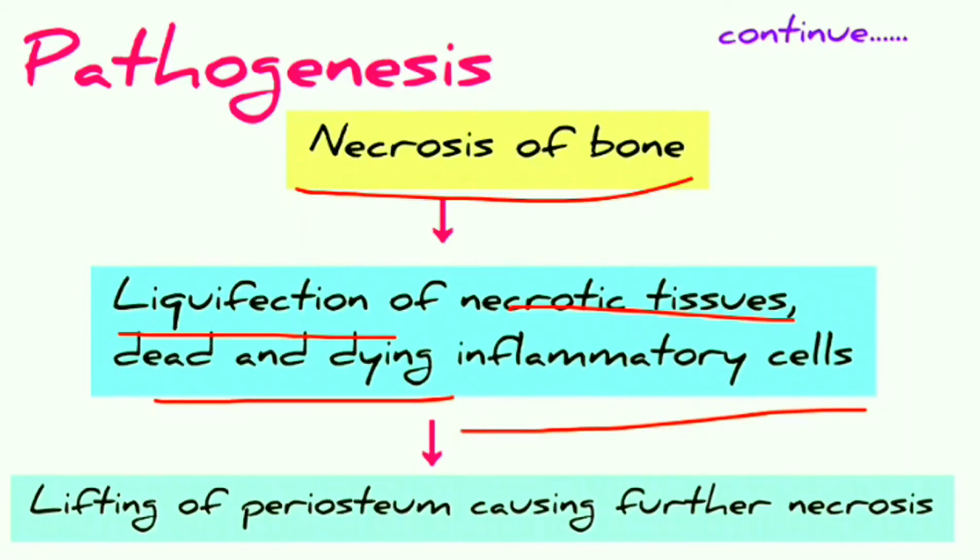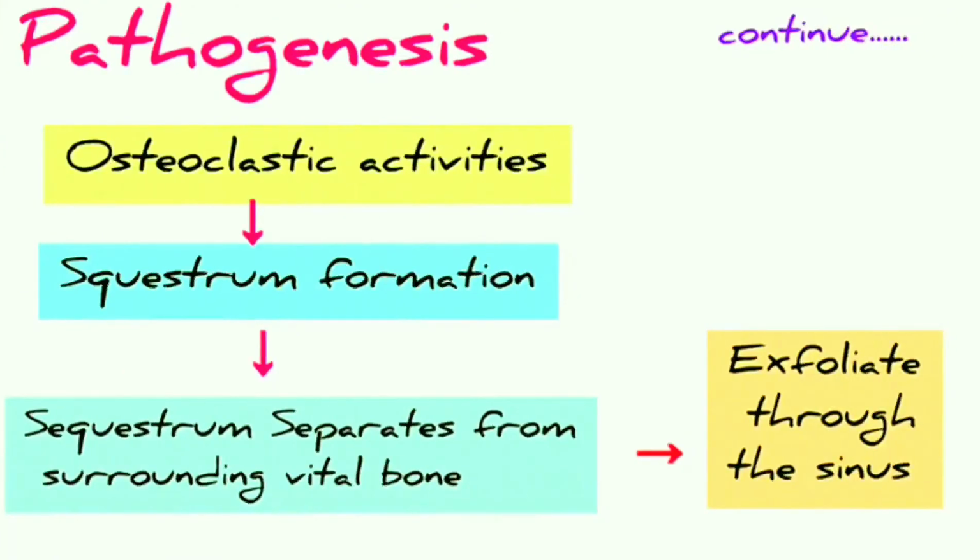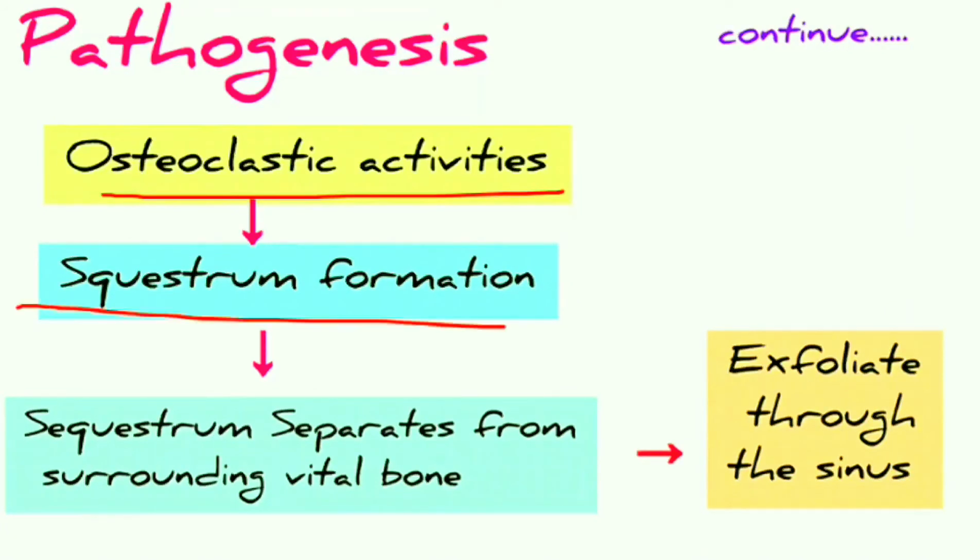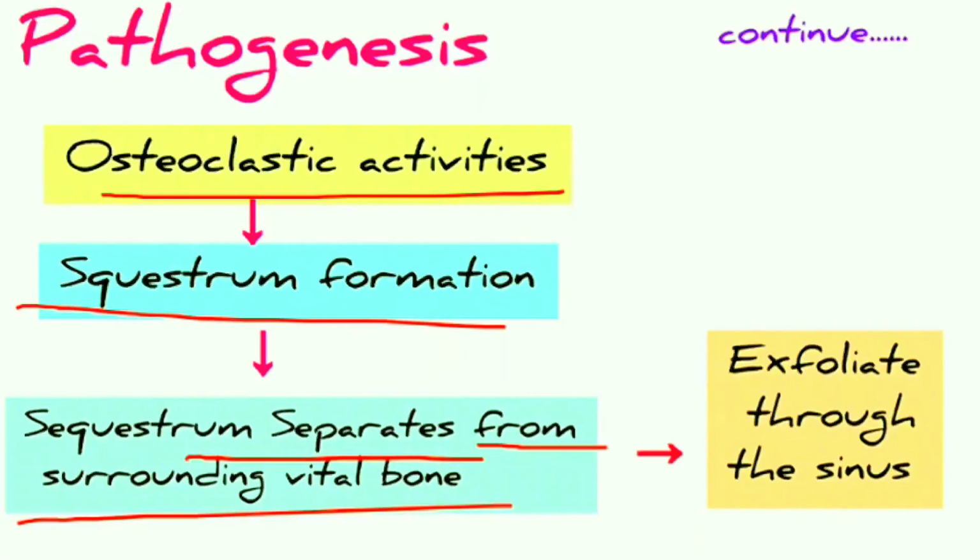After the cortex, it is going to involve the periosteum. There will be lifting of the periosteum, which causes further necrosis of the bone. After the lifting of the periosteum, osteoclastic activity will continue, which will lead to sequestrum formation. This sequestrum is nothing but necrosed bone, and it separates from the surrounding vital bone. As it gets separated from the surrounding vital bone, it is exfoliated through the sinus or the fistula. So a fistulous tract is formed into the oral cavity, and through the fistulous tract all the exudate will be drained into the oral cavity.